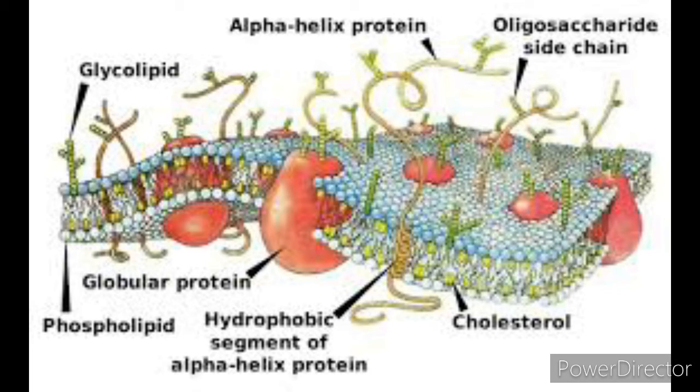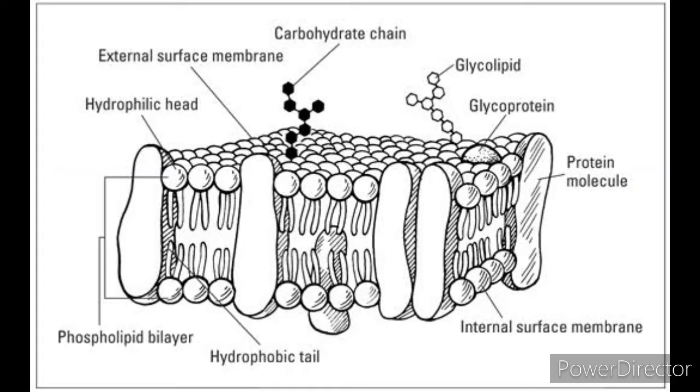The cell membrane is composed of lipids that are arranged in a bilayer. Various kinds of proteins can also be seen in the plasma membrane. A widely accepted model of the structure of the cell membrane is the fluid mosaic model proposed by Singer and Nicolson in 1972.